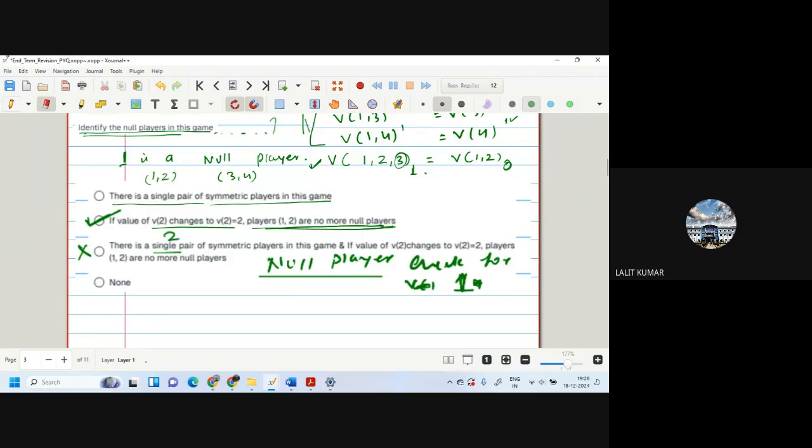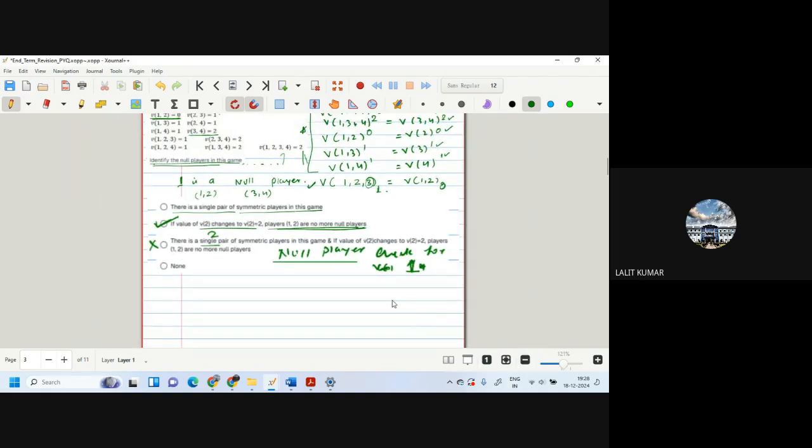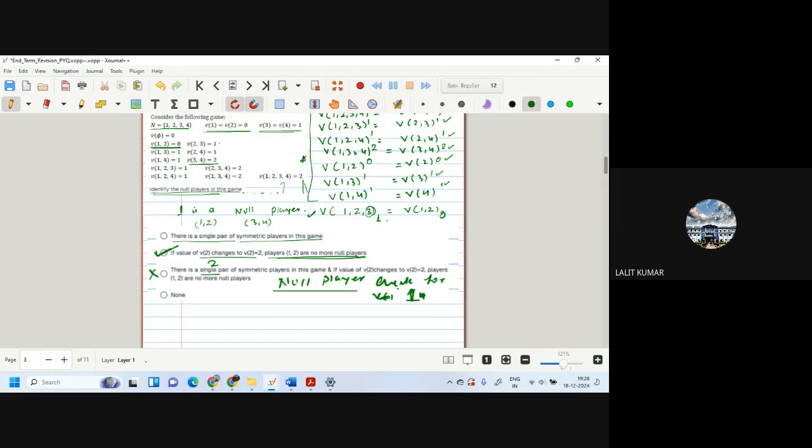Now in this, if we change the value of 2 to, for example, 2, then you can see the effect. If we change value of 2 to 2, then when we checked for 1, value of 1, 2 should be equal to value of 2 if 1 is a null player. But now value of 1, 2 is 0, but value of 2 is 2. So straight away, 1 is not a null player. Okay.